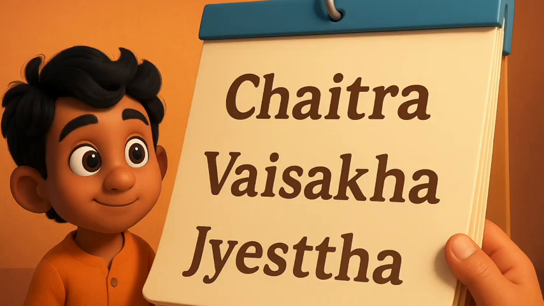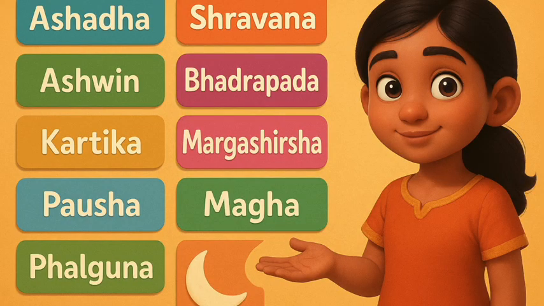Ever heard of? You may have heard of the names or similar sounding names of the months in various Indian lunisolar calendars: Chaitra, Vaisakha, Jyeshtha, Ashadha, Shravana, Bhadrapada, Ashwin, Kartika, Margshirsha or Agrahayan, Pausha, Magha, and Falguna.